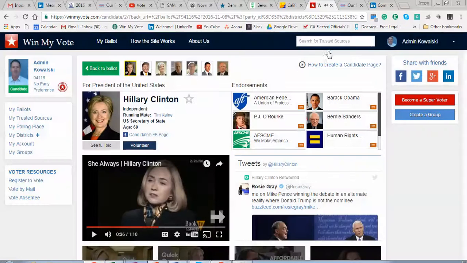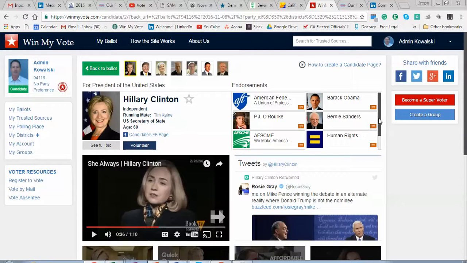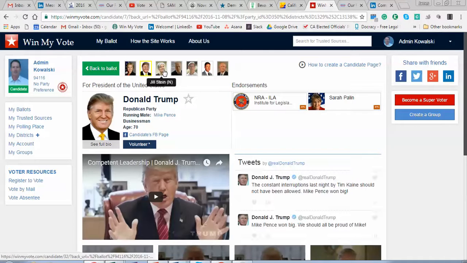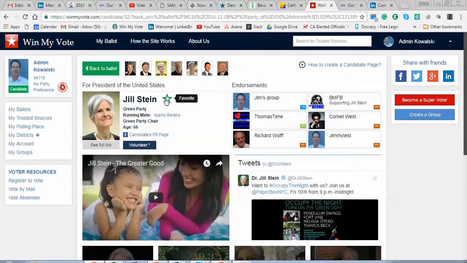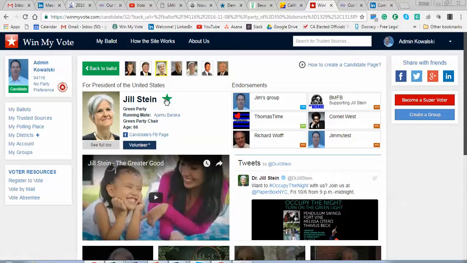And I can say great, and this is kind of a demo ballot, but they'd all be listed here. And then I can go to the next candidate, and I can see theirs, and I can go through all of these, and then when I decide on a candidate, I can favorite that candidate. So in this demo, I'll do Jill Stein.